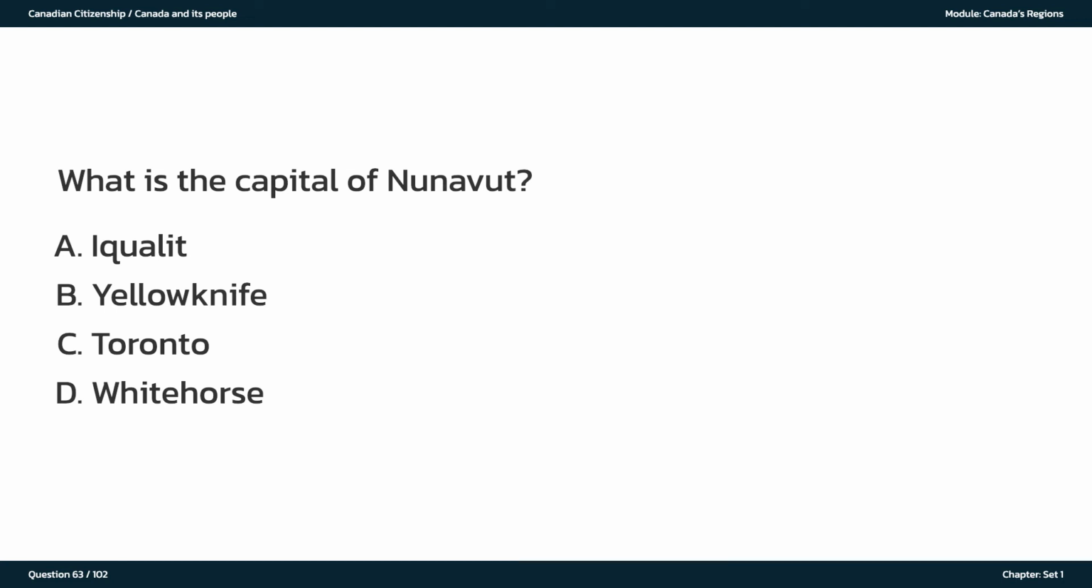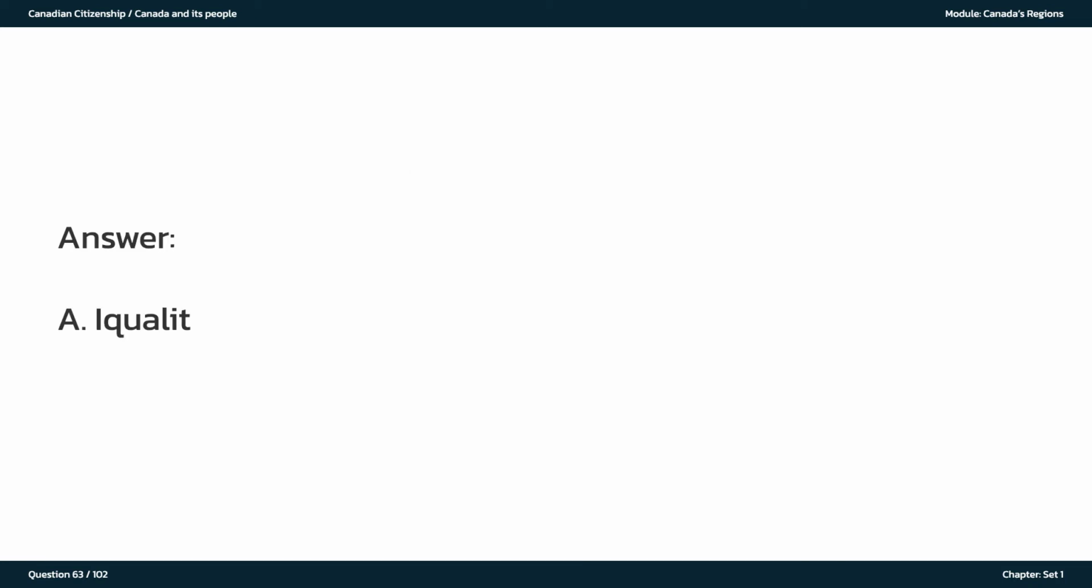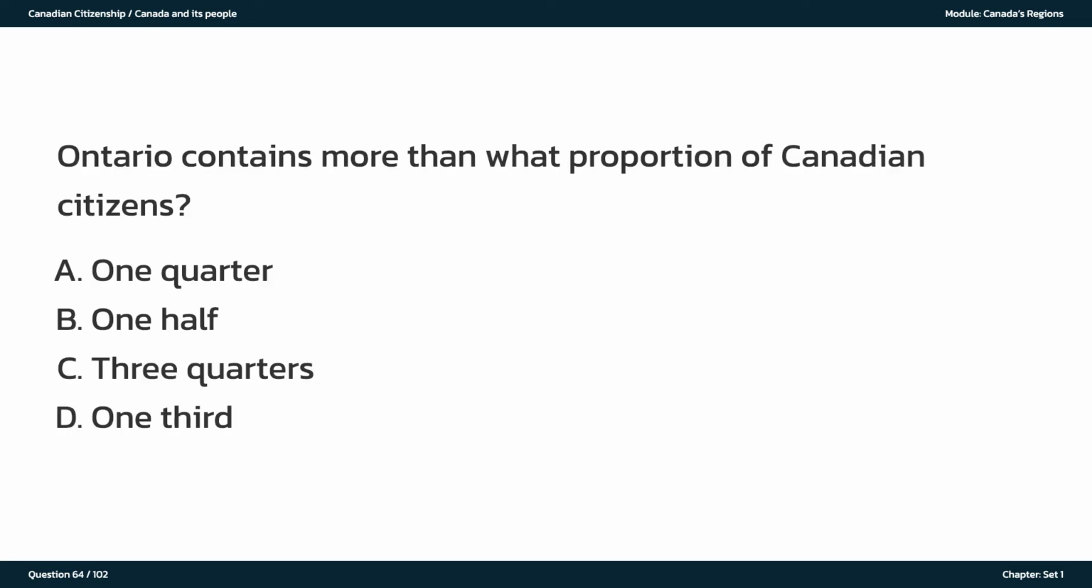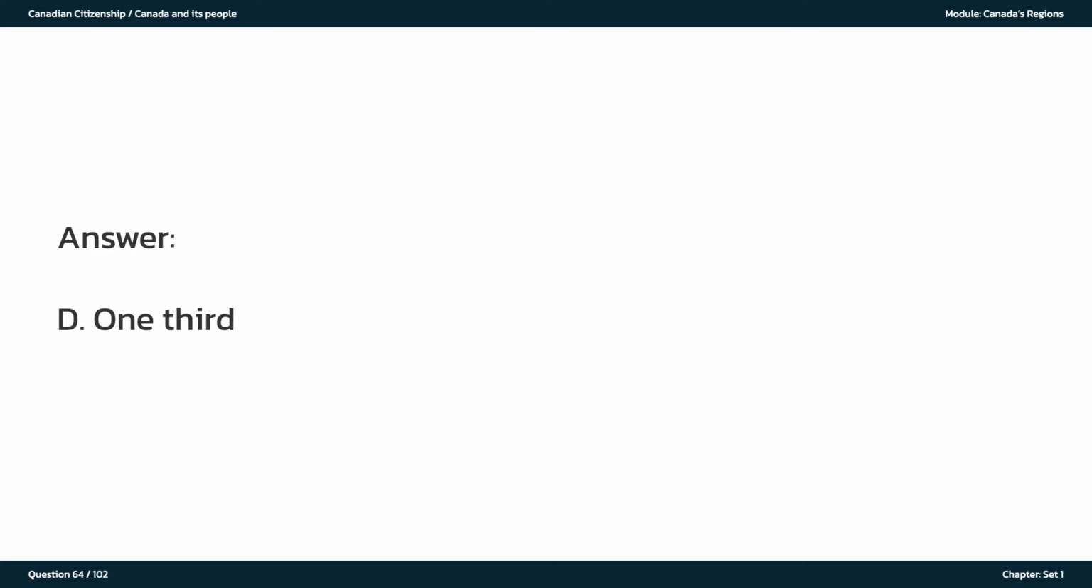What is the capital of Nunavut? A. Iqaluit. B. Yellowknife. C. Toronto. D. Whitehorse. The answer is A. Iqaluit. Ontario contains more than what proportion of Canadian citizens? A. 1/4. B. 1/2. C. 3/4. D. 1/3. The answer is D. 1/3.